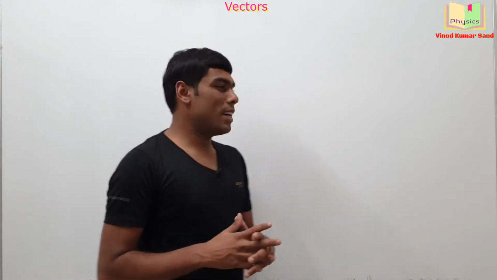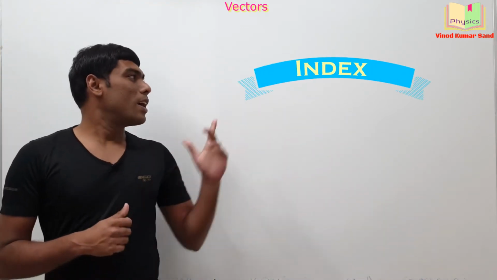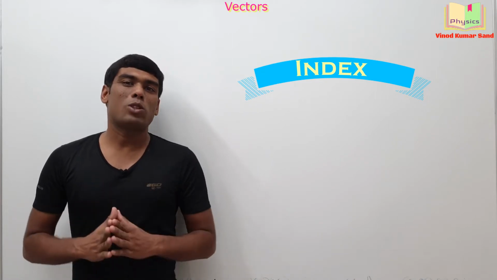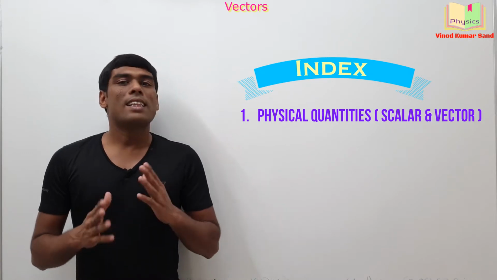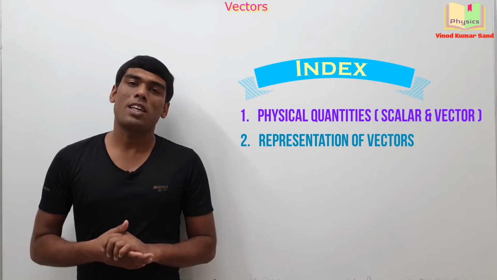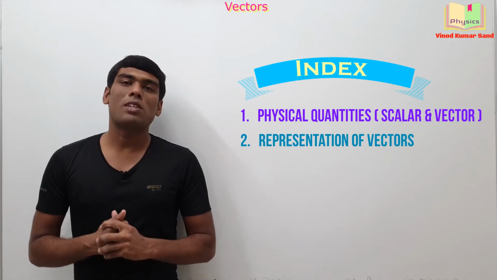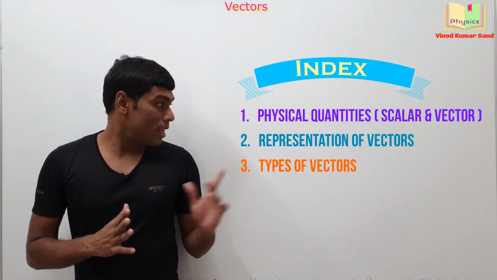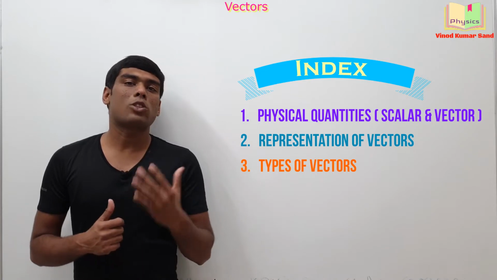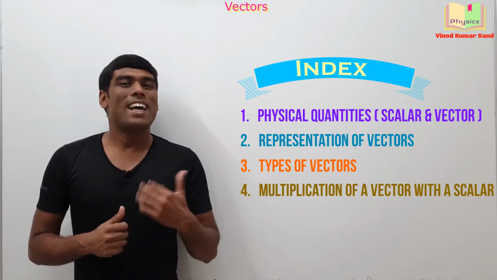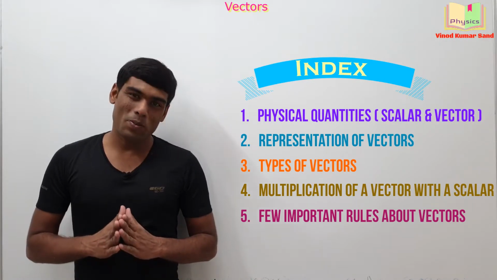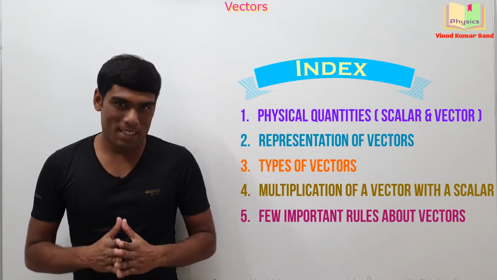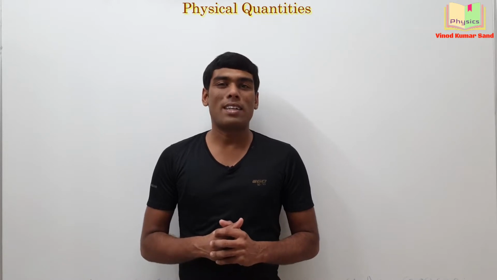So let's begin with the index of this video. First of all, we will be going through the physical quantities, namely scalar and vector physical quantities. Then we will see the representation of the vectors. After that, we will see the types of vectors, and then we will see the multiplication of a vector with a scalar. And at last, we will be going through a few important rules regarding the vectors. Okay, so let's initiate. Our first topic is the physical quantities.